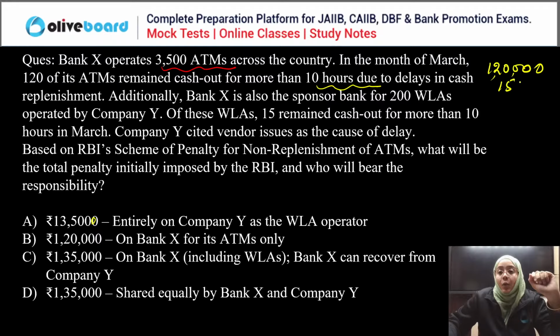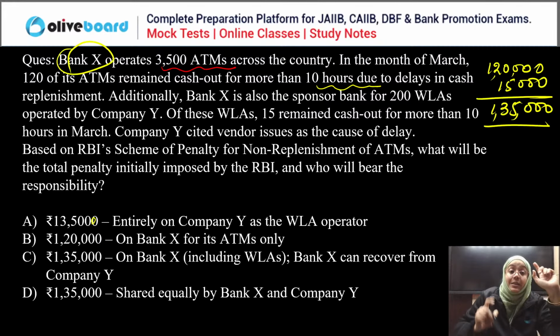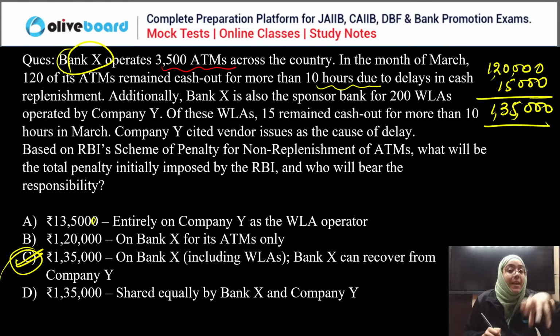The total liability will be charged on Bank X. Later, Bank X can recover it from Company Y. It is up to Bank X, but the complete penalty, the RBI will impose on Bank X. For white label ATMs also, the bank which is responsible for the replenishment of the money is liable for the penalty. Later, it can recover it from the companies or the vendors.